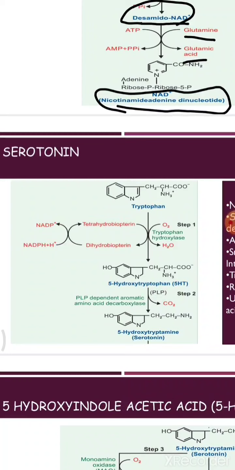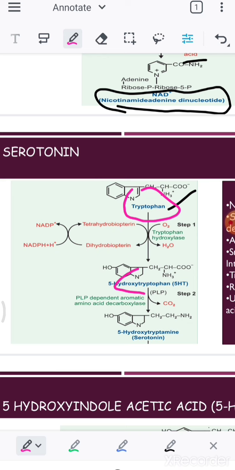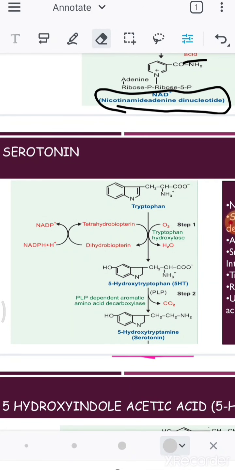Okay, so here you can see we have our tryptophan. That tryptophan you can very well learn in the vitamin classes. The tryptophan can be converted into 5-hydroxytryptophan, which is further converted to 5-hydroxytryptamine, that forms serotonin. While tryptophan is converting into 5-hydroxytryptophan, the enzyme involved is called tryptophan hydroxylase.